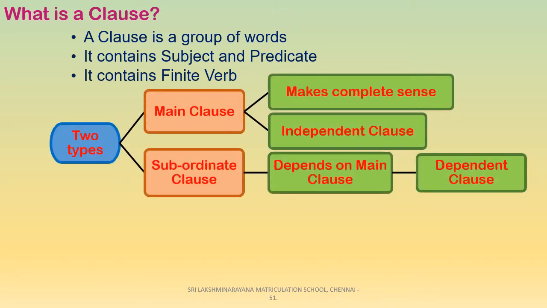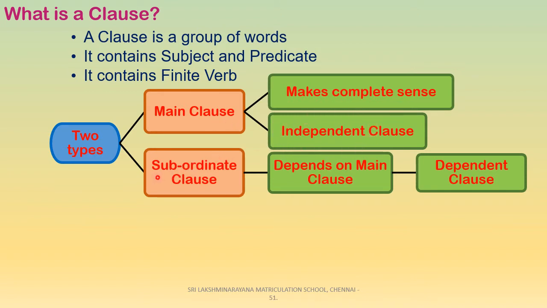Clause is of two types. They are main clause and subordinate clause. Your main clause is a clause that makes a complete sense by itself. That is, it stands alone and gives a complete meaning. That is why main clause is also called as independent clause.